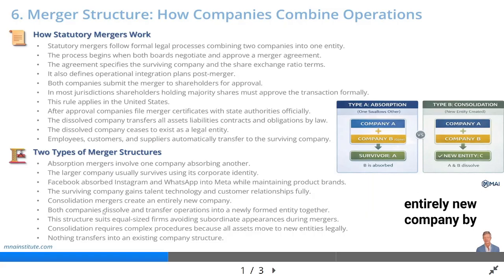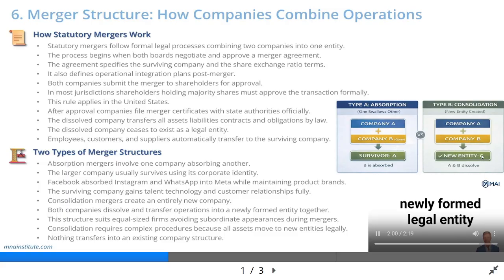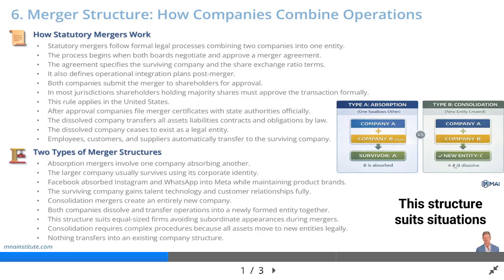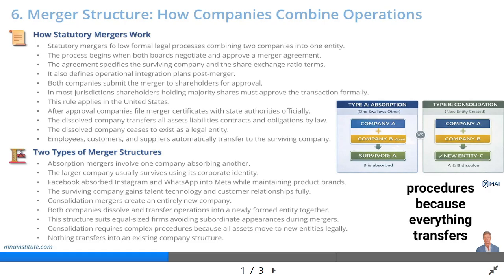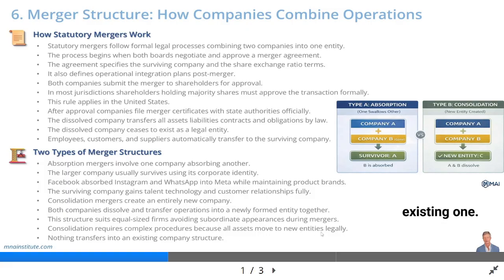Consolidation mergers create an entirely new company by dissolving both original entities. Both companies cease to exist, and their combined operations transfer to a newly formed legal entity with a new name. This structure suits situations where both companies have similar size and neither wants to appear subordinate. Consolidation requires more complex procedures because everything transfers to a brand new corporate entity rather than an existing one.